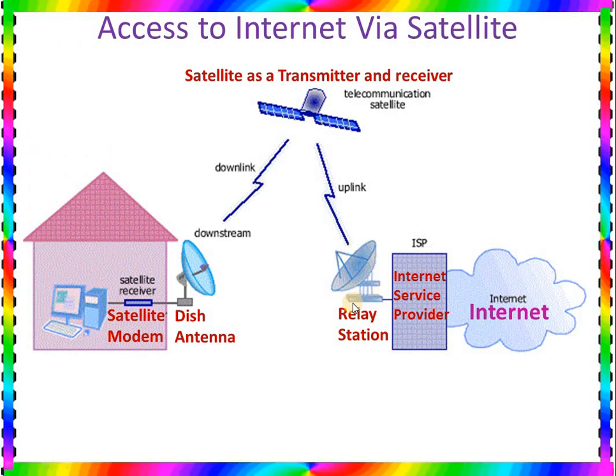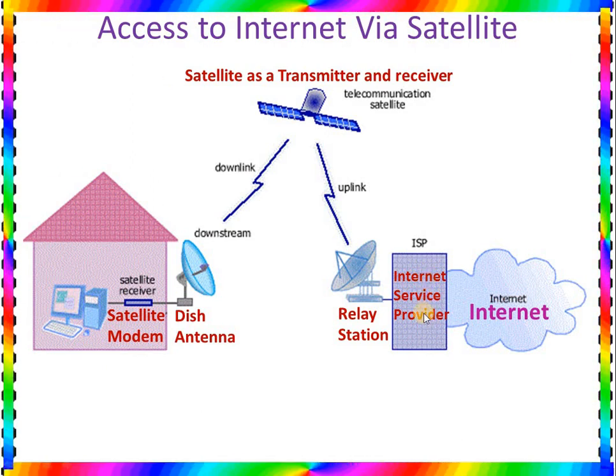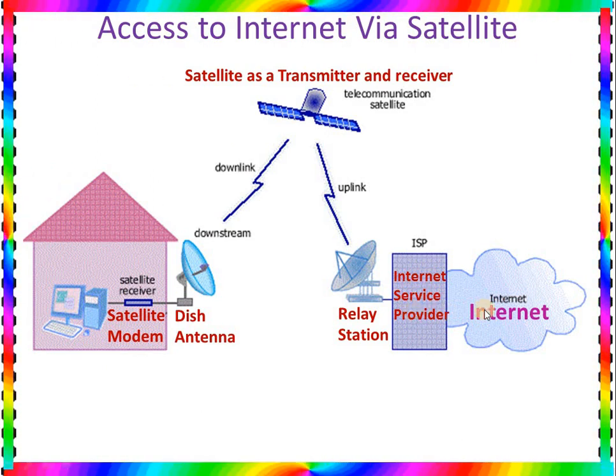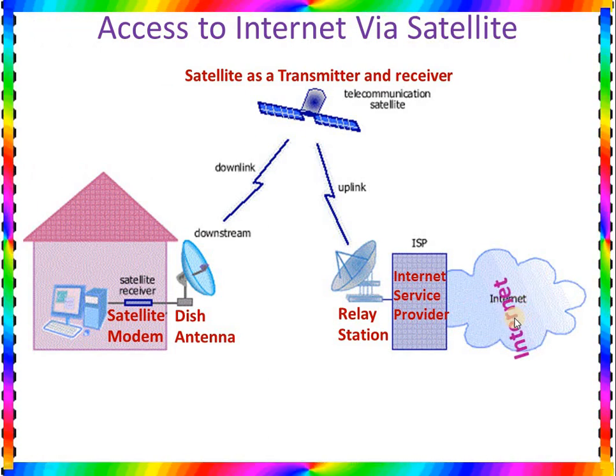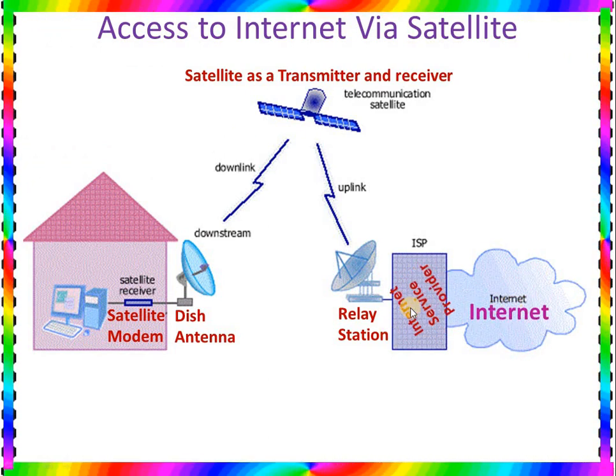Then this relay station is connected with the internet service provider, and this internet service provider is connected with the internet. So how does it work? From the internet, the signal goes to the internet service provider.